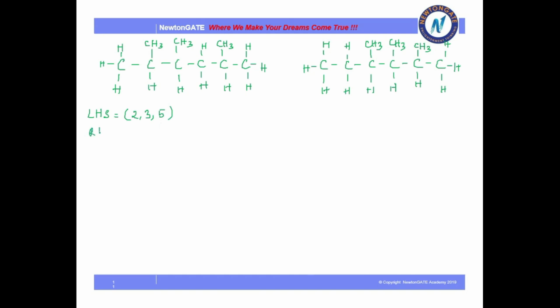Whereas if I count from the right-hand side, it will give me 2, 4, 5. If you add these positions, 2, 3, 5 gives 10, whereas in this case it will be 11. So by adding the positions, you will see that this is the lower one.